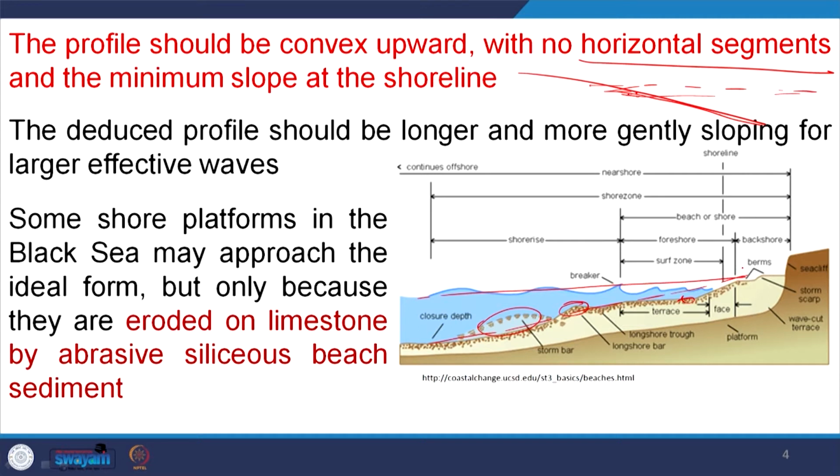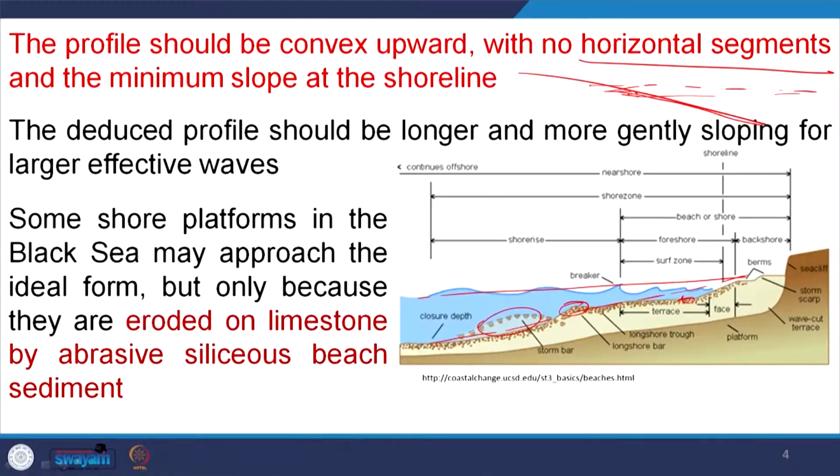So, this deduced profile should be longer and more gently sloping for larger effective waves, and with a more effective wave, more coastal erosion will be there, more coastal retreat will be there. This coastal retreat should be uniform, because had it been a convexity would be here.